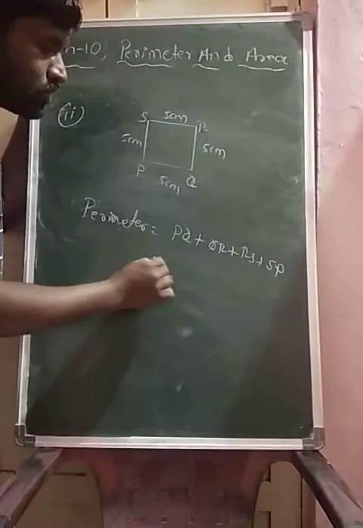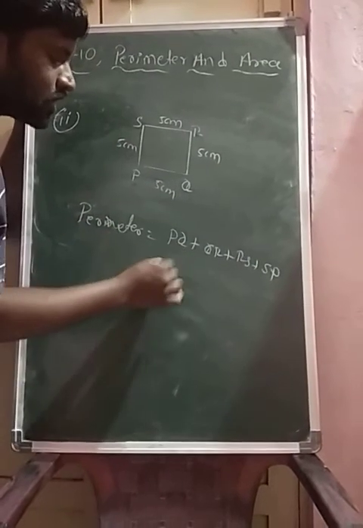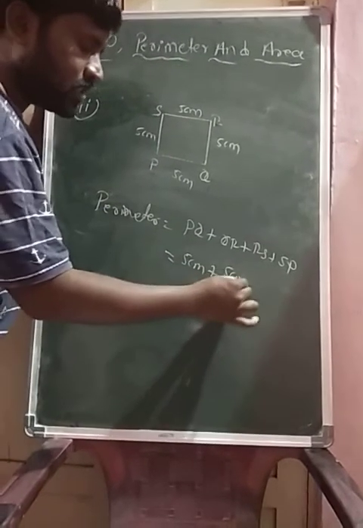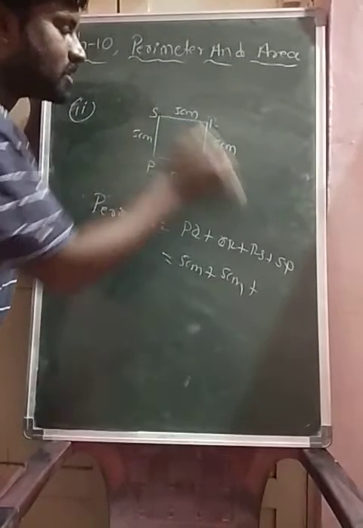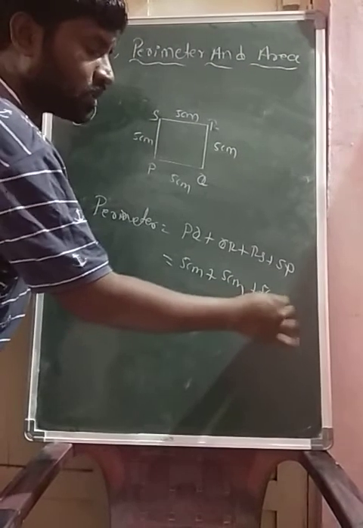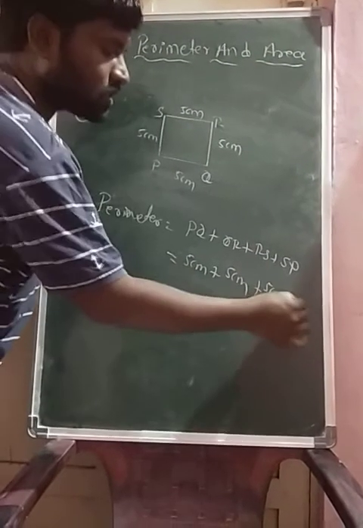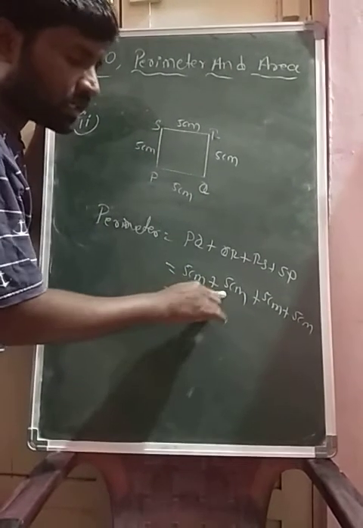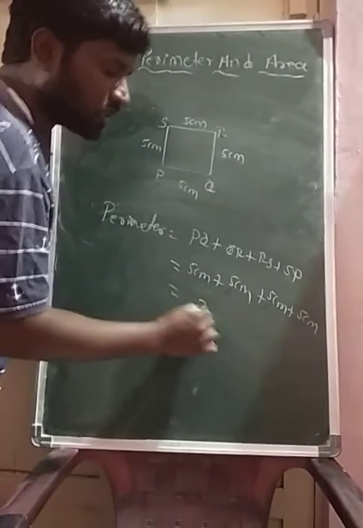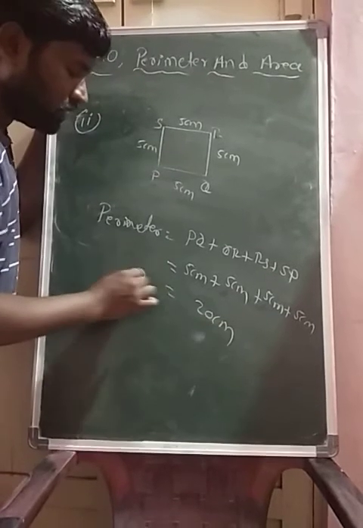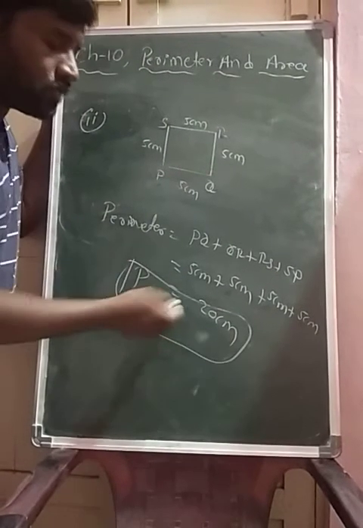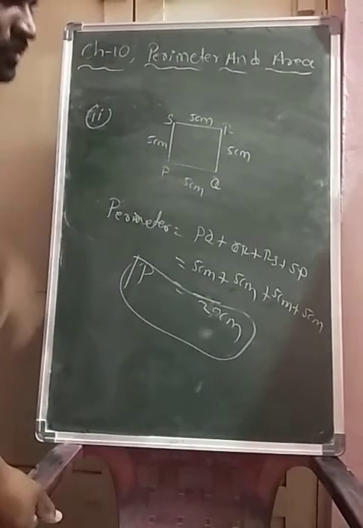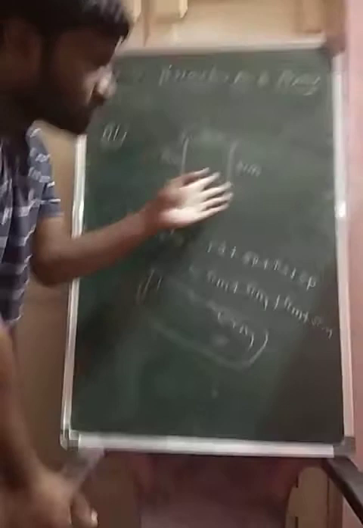Okay, so we know the length of PQ is 5 centimeter plus the length of QR is equals to 5 centimeter plus the length of RS is equals to 5 centimeter plus the length of SP is equals to 5 centimeter. So clearly 5 plus 5 10, 10 plus 5 15, 15 plus 5 20. So perimeter is 20 centimeters, by adding the lengths of all sides.